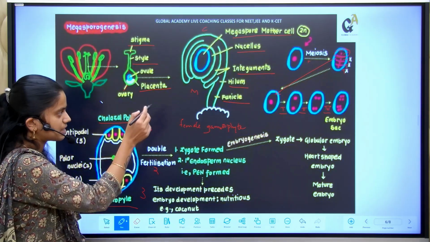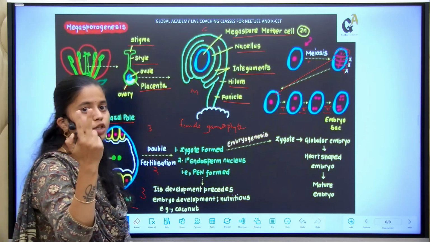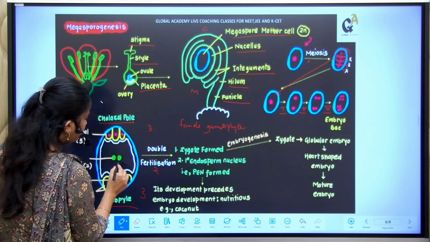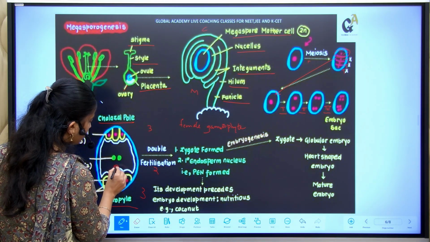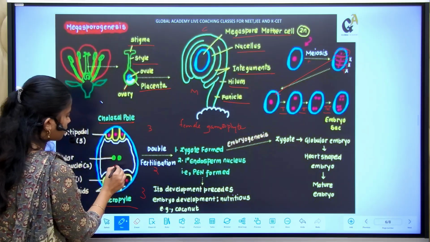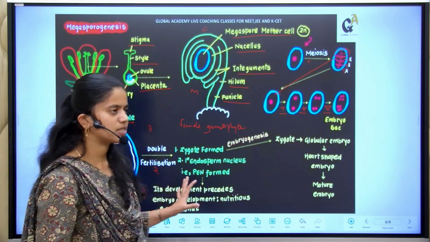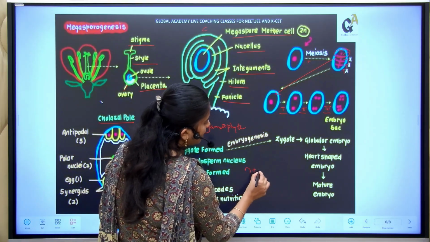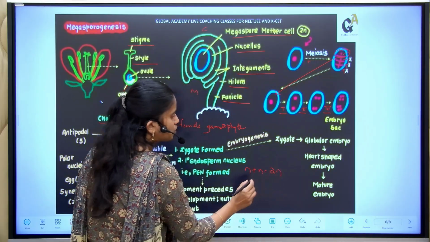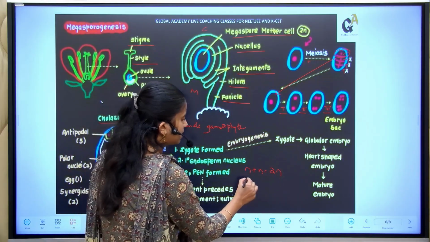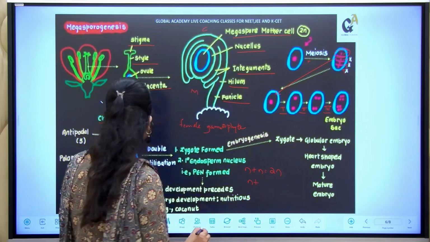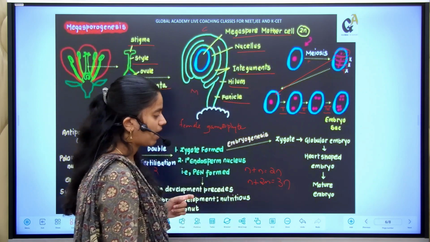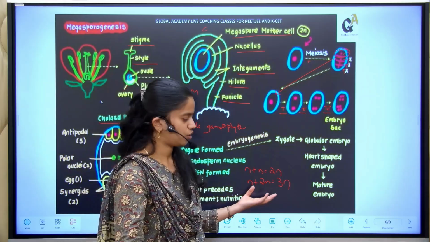Later on, what happens is, the pollen tube having the 2 gametes enters and first reaches the egg, and thereby it produces the zygote, because the egg consists of how many nuclei? n plus the male nucleus n produces 2n, and this 2n is going to produce the zygote, whereas the other n fuses with the 2 polar nuclei, and it produces the nuclear condition 3n, and thereby it produces the endosperm.